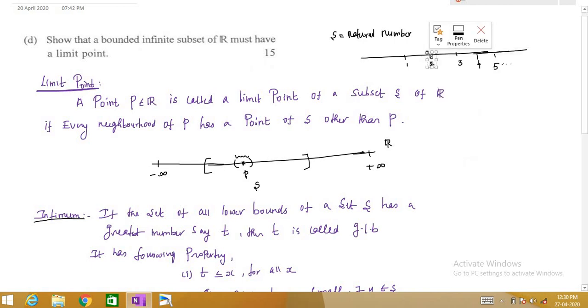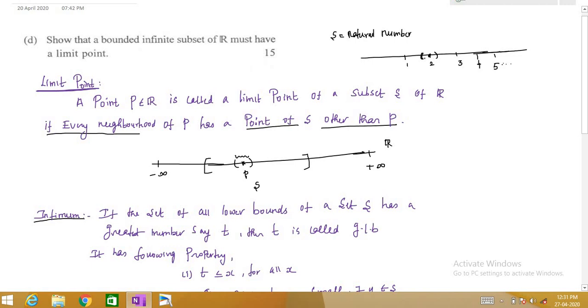Now, if I want to say this point is a limit point, what you have to do is take some neighborhood. Neighborhood means you take some open interval around that point. If every neighborhood of P has a point of S other than P, but you can see there is none of the points other than 2 here.